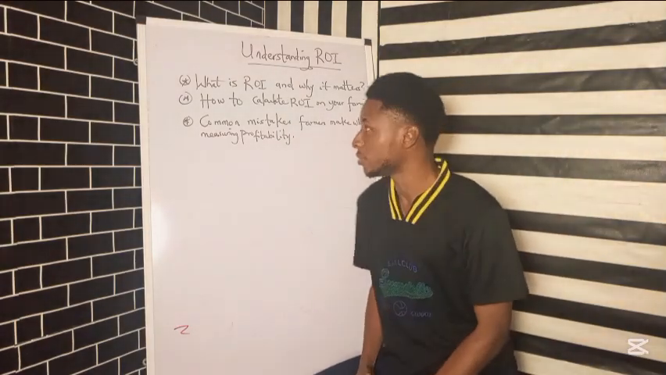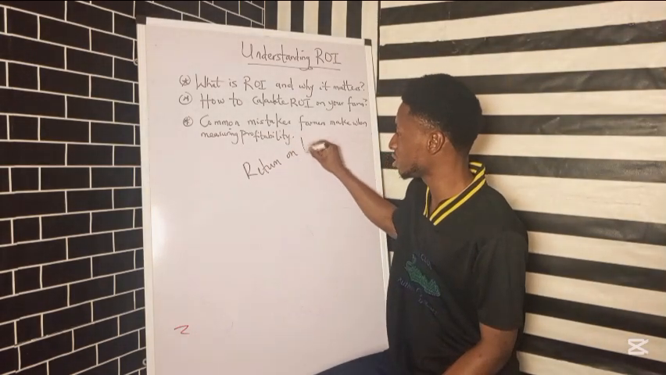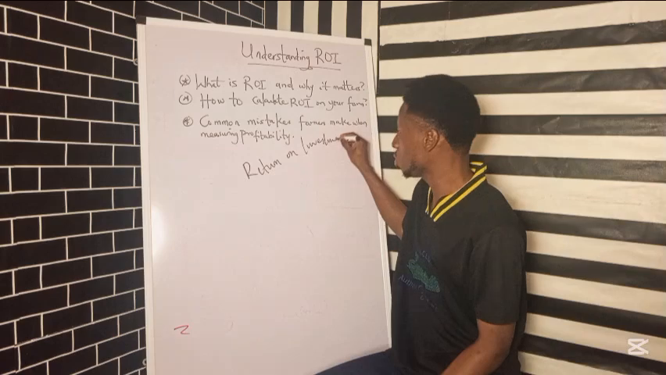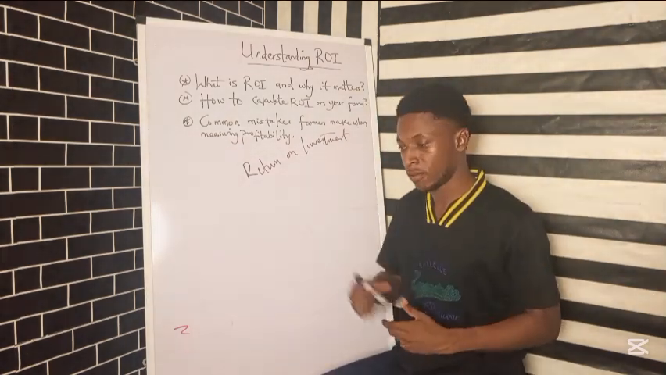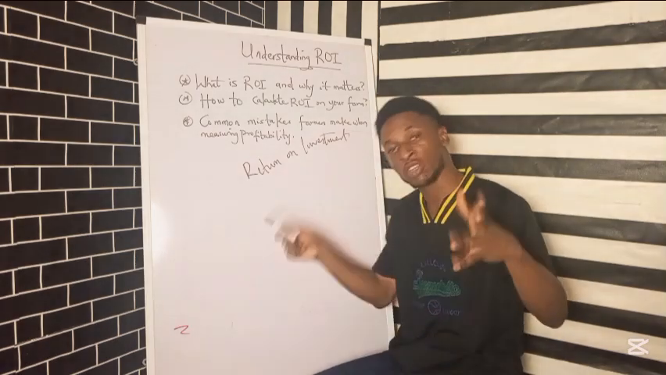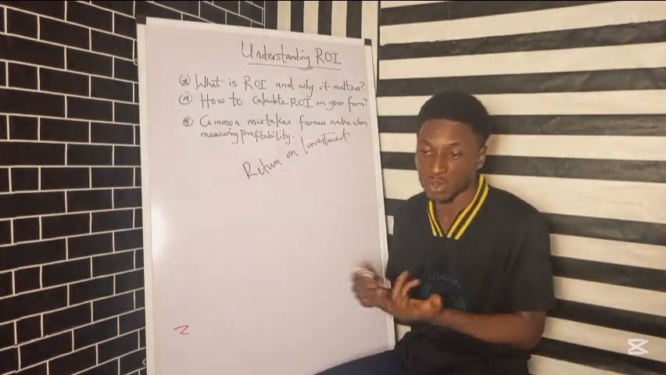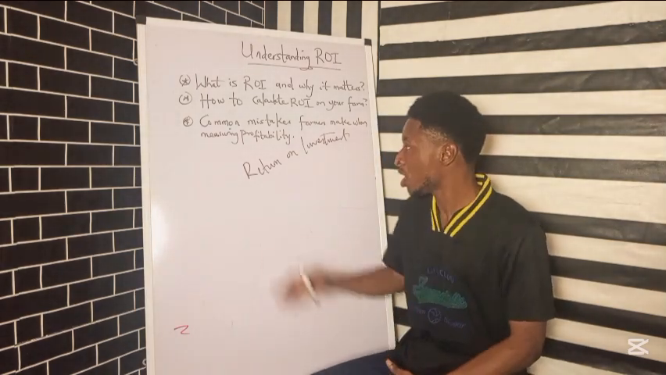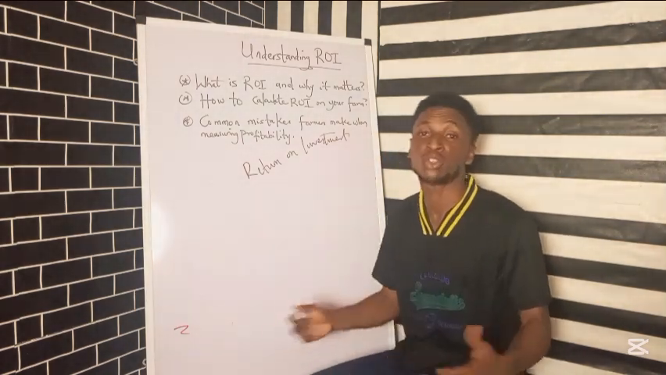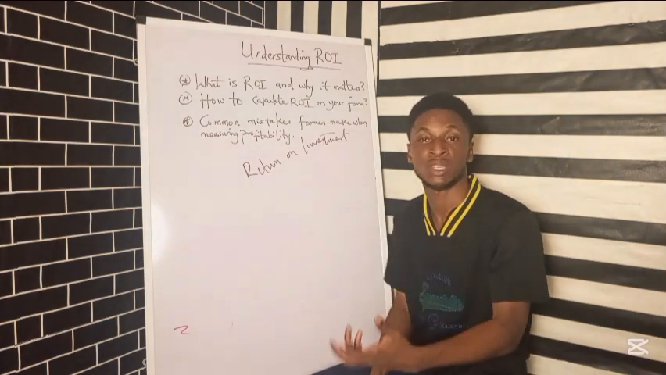What is ROI? ROI stands for return on investment. That means you invested something and then the return that you get, because the purpose of a business is to make profit. If you have a business and you're not making profit, then maybe you have a charity organization or a non-profit organization, as the name implies. But if you have a business, your main goal is to make profit for yourself. That's the incentive for you to continue in that business.